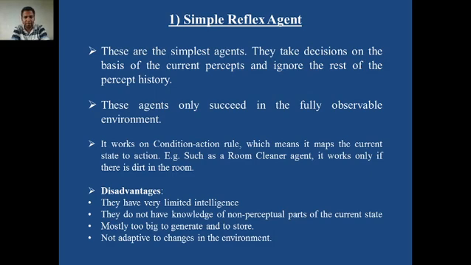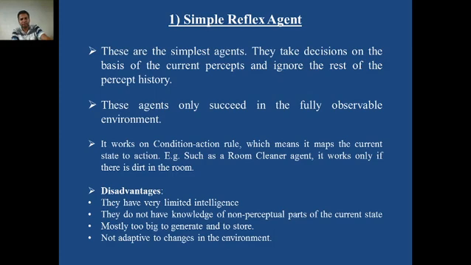This vacuum cleaner agent can take action based on only those percept sequences. Apart from those, there is nothing else in the environment. Only those percept sequences are possible in the vacuum cleaner world. That is why such an environment is fully observable, and such an agent is called a simple reflex agent.